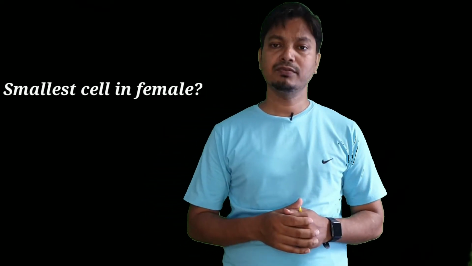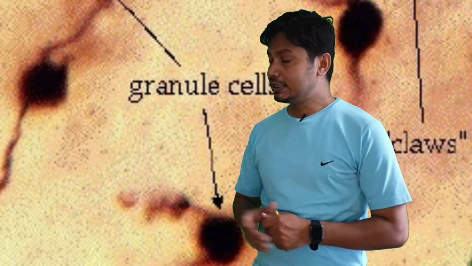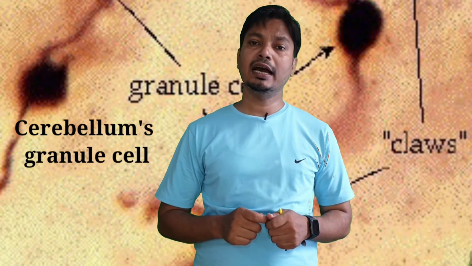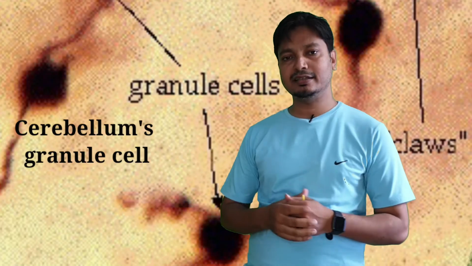This motor neuron is the largest cell in male. If I ask you which is the smallest cell in our body, then your answer will be the sperm. But again, a sperm is only present in the male. So what will be your answer if I ask you which is the smallest cell in the female body? This cell is known as the smallest cell in the female body, and this is present in the brain.